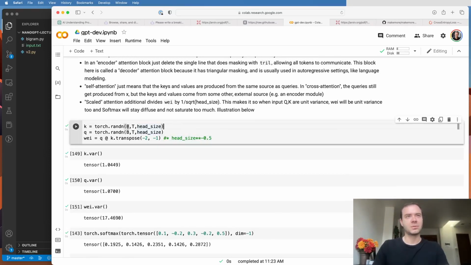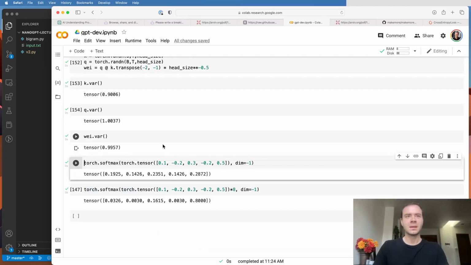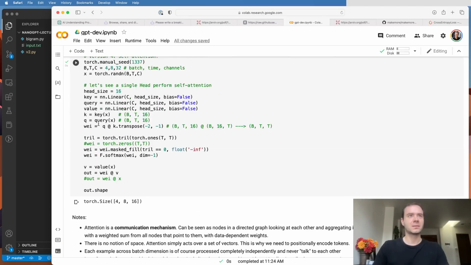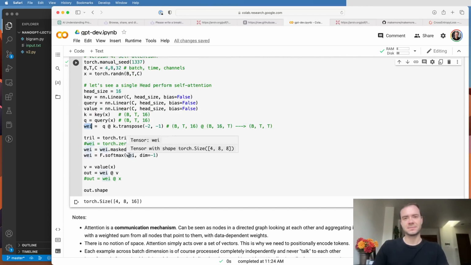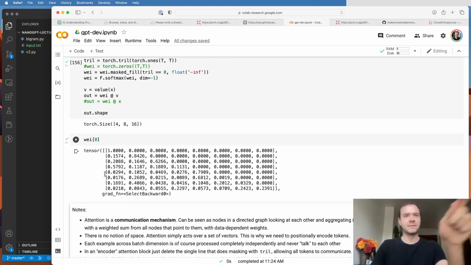The problem is if you have unit Gaussian inputs, so zero mean, unit variance, k and q are unit Gaussian, then if you just do wei naively, the variance of wei will be on the order of head size, which in our case is 16. But if you multiply by 1 over the square root of head size, then the variance of wei will be 1, so it will be preserved. Now why is this important? You'll notice that wei here will feed into softmax. It's really important, especially at initialization, that wei be fairly diffuse. In our case here, we sort of lucked out, and wei had fairly diffuse numbers here.